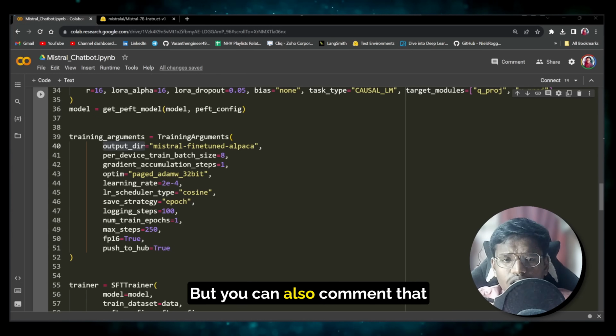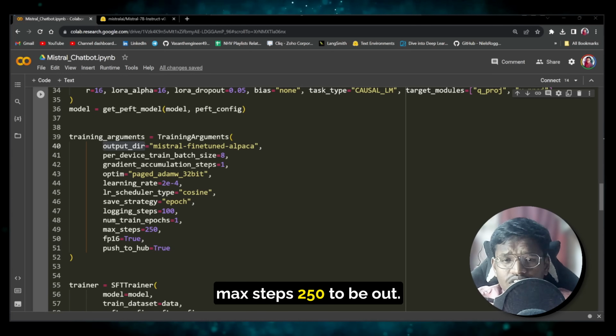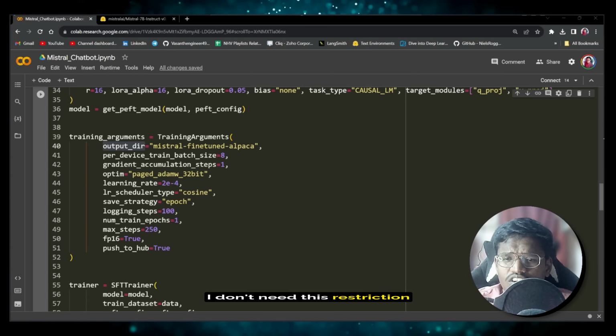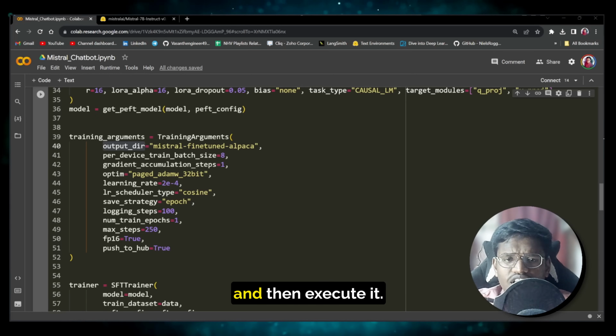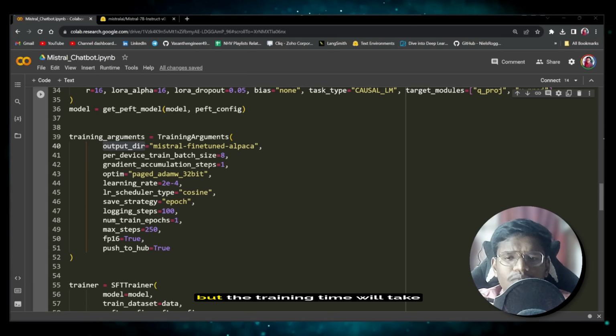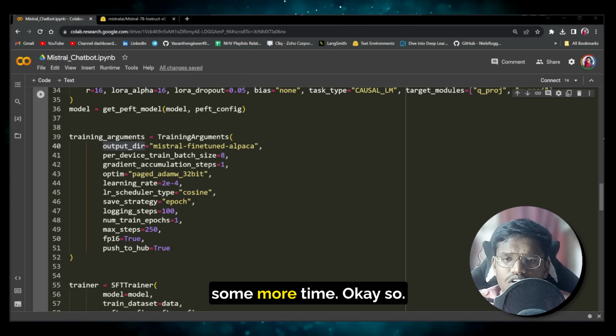But you can also comment that max steps 250 out. Okay, I don't need this restriction at all. So if you think like that, you can just comment the max steps and then execute it. It will still work, but the training will take some more time.